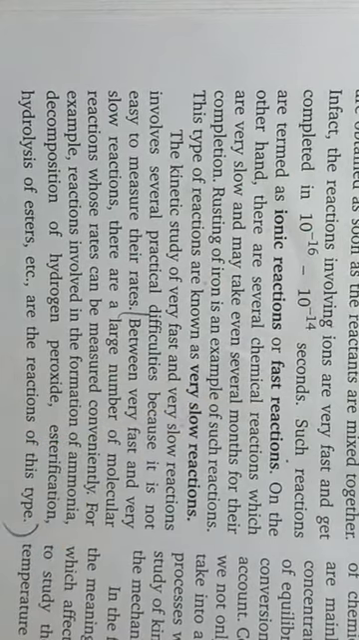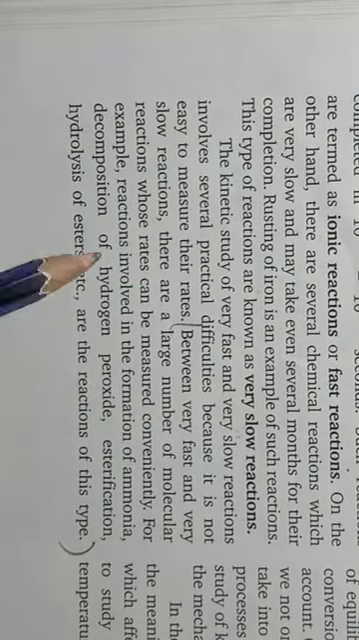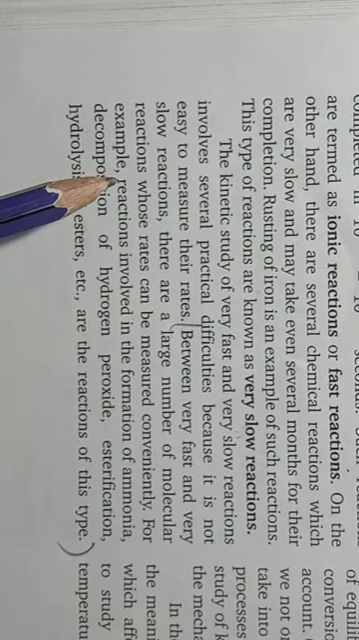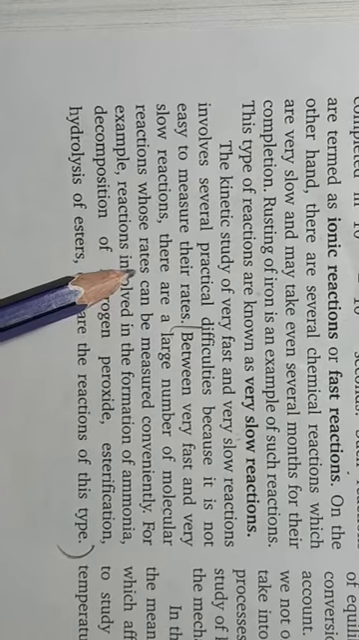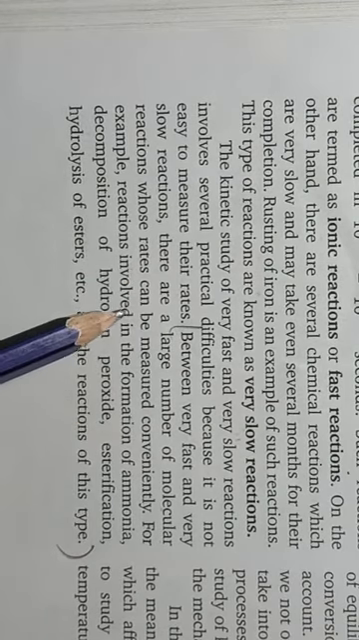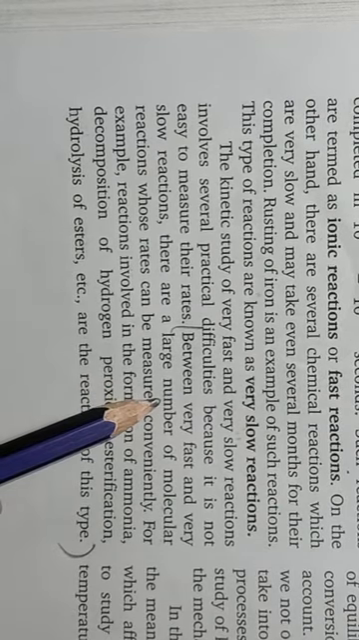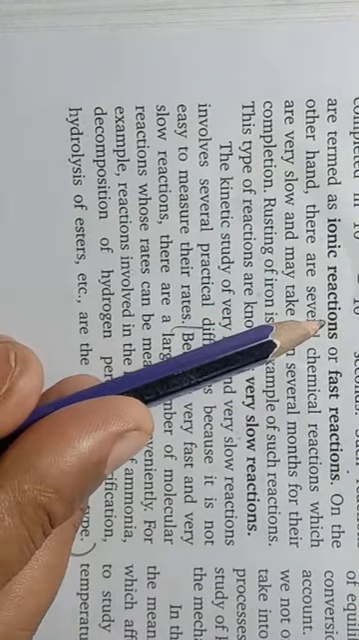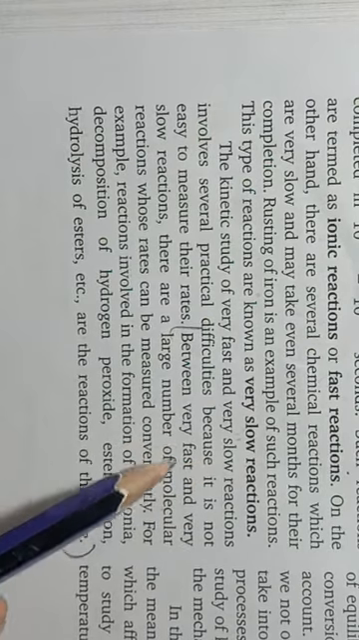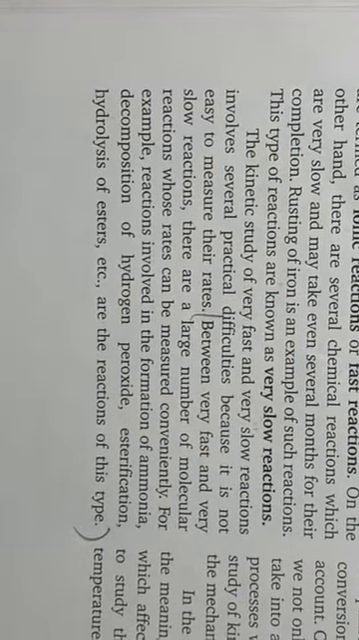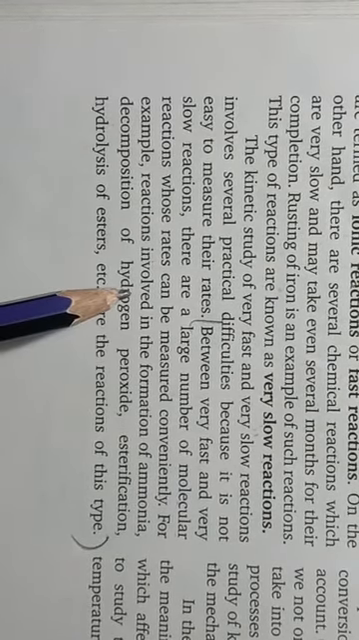But in between these two types of reactions, there are reactions known as molecular reactions, which take place at moderate speed. Their speed is less than ionic reactions and more than very slow reactions. So we discuss the rate of such reactions that take place with moderate speed.